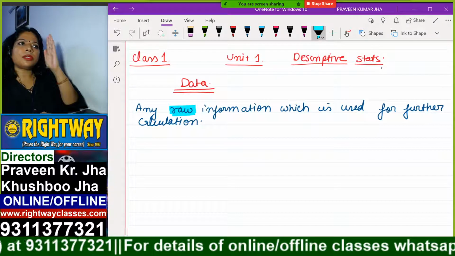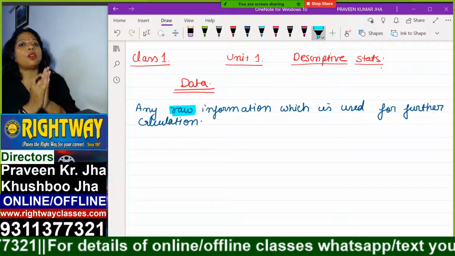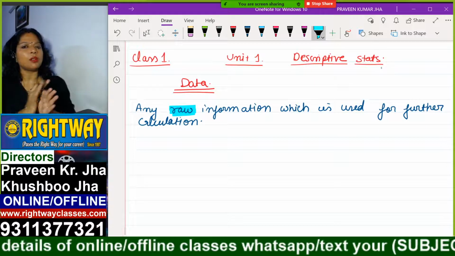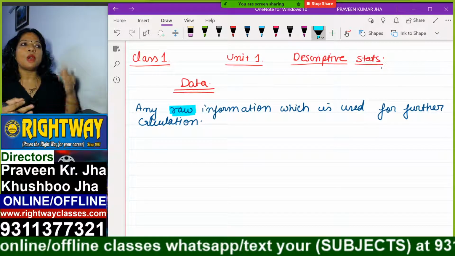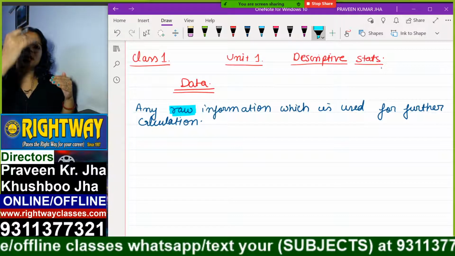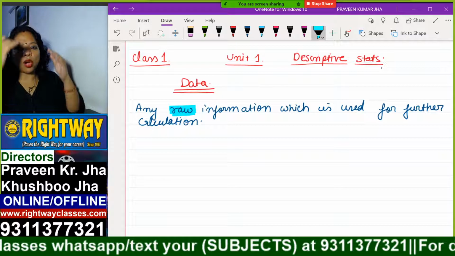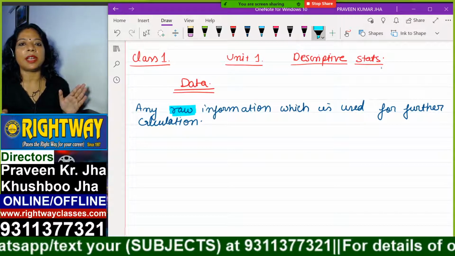If you are just mentioning only the name and only the height, you have not done any calculation. Have you added all the observations? No. Have you taken squares? No. Have you multiplied? No. We have just mentioned the names and their values. This is called raw data. That means no calculation has been done, and that is called raw data.